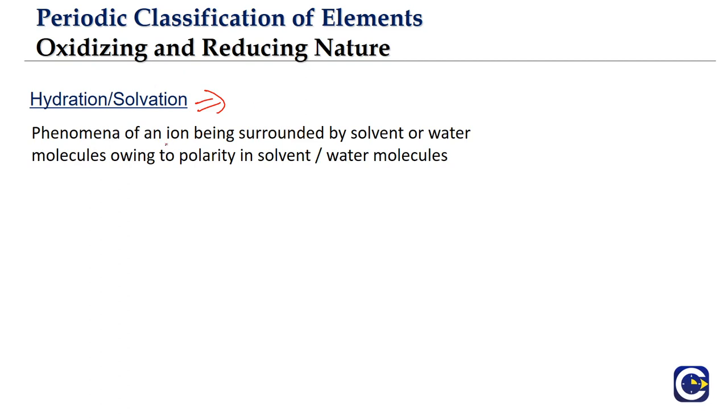So what is this? If you look at any ion, let's say we have a cation or we have an anion, when it is put into a polar solvent like water, what does water have? Water is considered a polar solvent. So the oxygen will have a partial negative charge. We will discuss this in chemical bonding in detail. But here, because oxygen is more electronegative, the bond will have some